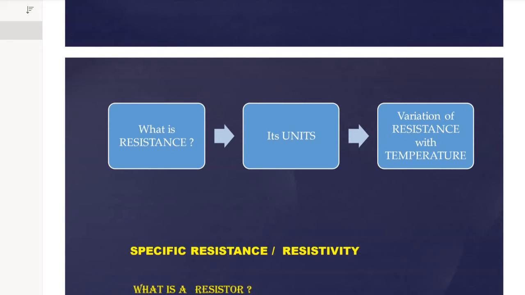I will write the definition as well. When I go to the last tab, you can see what a resistor is, which is specifically a combination of resistances, for our purpose. Before that, let's understand what resistance is and how it varies with temperature.